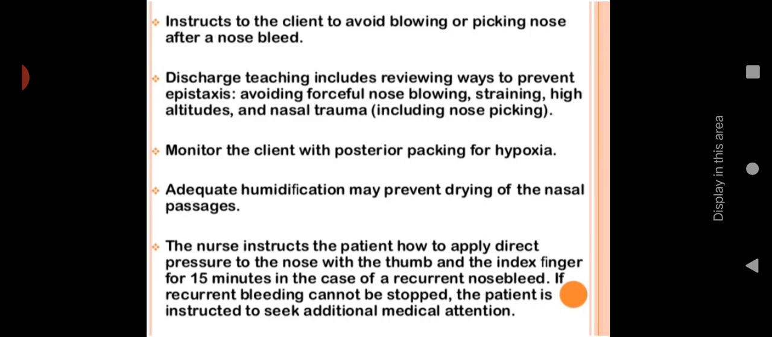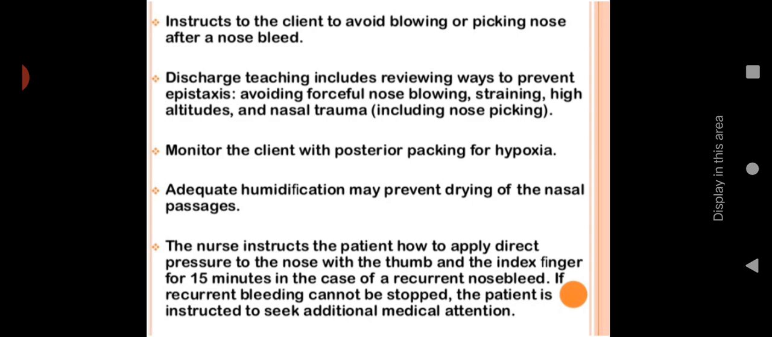So in the home setting, if bleeding is coming, we have to teach them to pinch the nose with the index finger and thumb for at least 15 minutes. It will help to stop the bleeding. And if it is not stopped, then they have to reach the nearby hospital for medical attention. So this is all about the topic epistaxis. It is important for your exam.